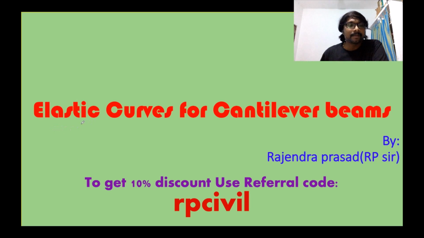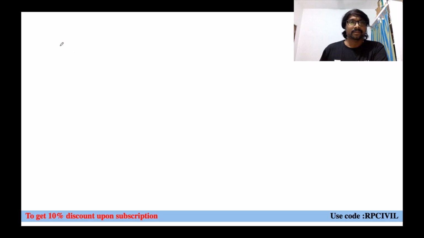Now, coming to today's topic, elastic curves for cantilever beams. In the previous class, we saw the different steps for drawing the elastic curve. Right now, we look into cantilever beams. Before entering into the drawing of elastic curves, let us look at the cantilever beam with some particular loading. This is A, the left end, and right end is B.